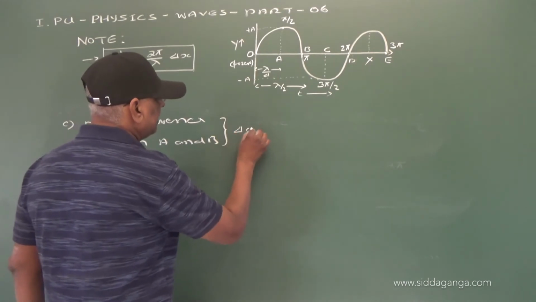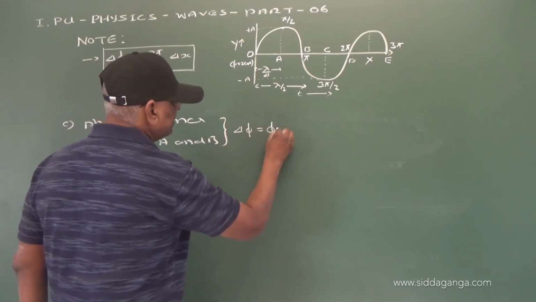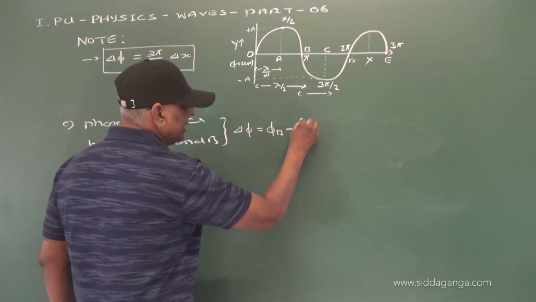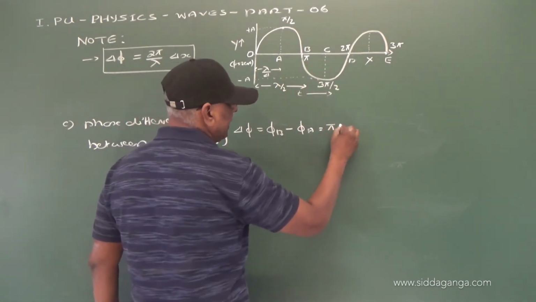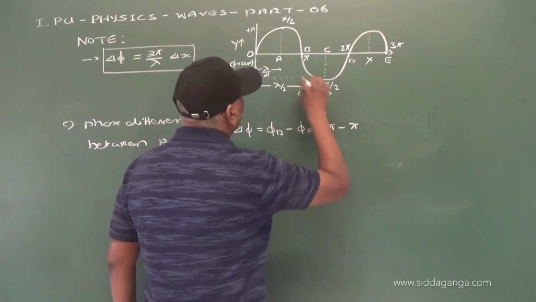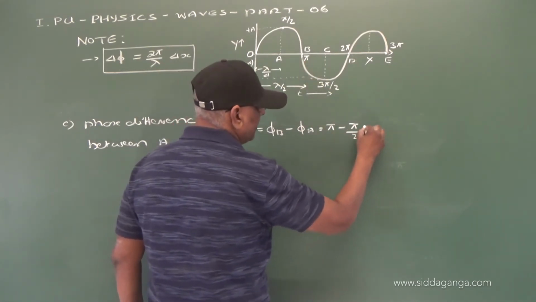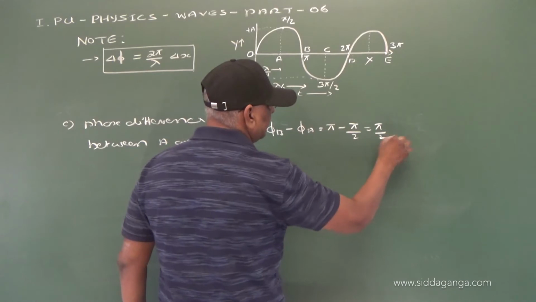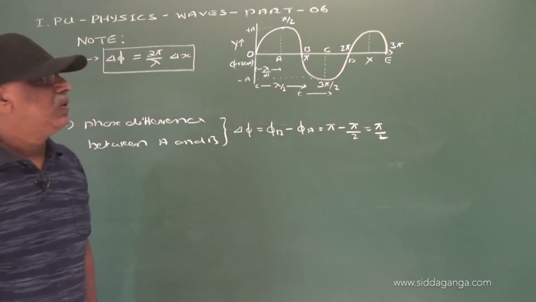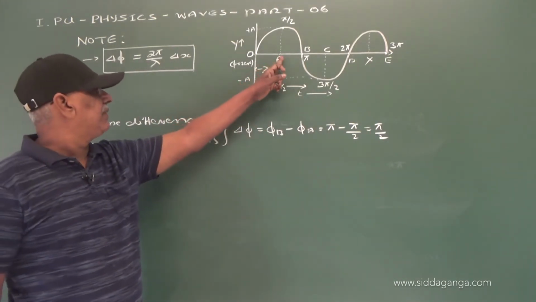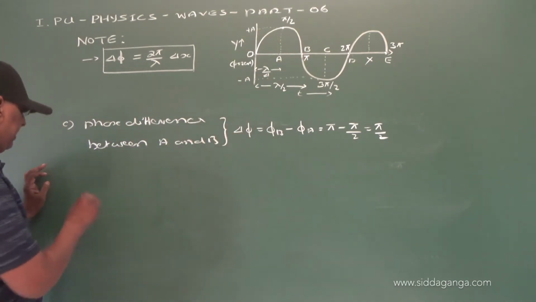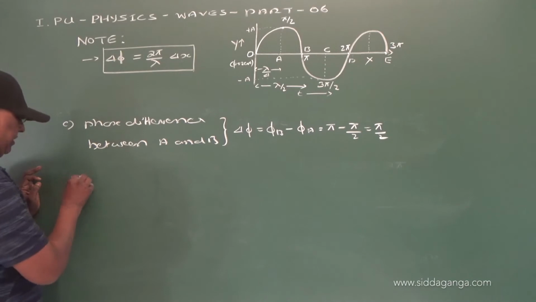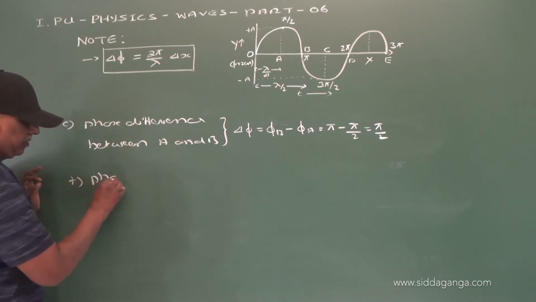Delta phi is equal to phase of B minus phase of A. Phase of B is pi minus phase of A is pi by 2, and that is equal to pi by 2. So, the phase difference between A and B is pi by 2.